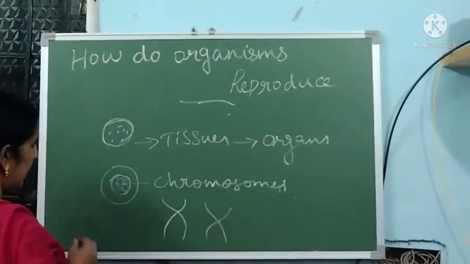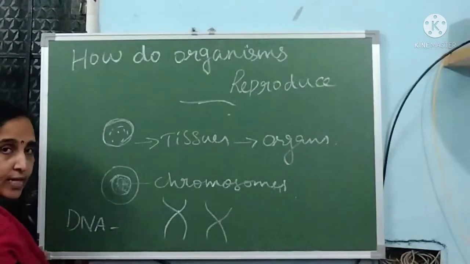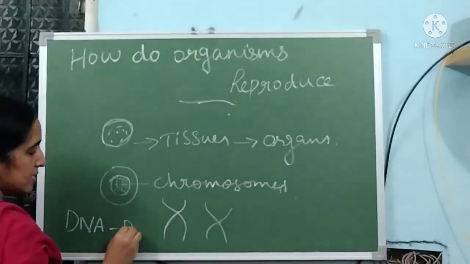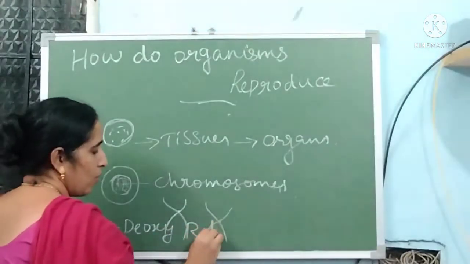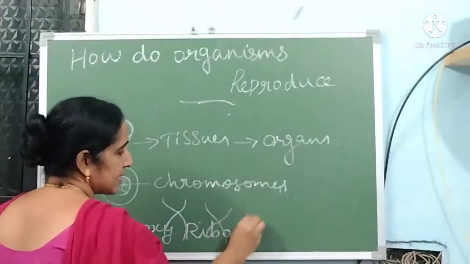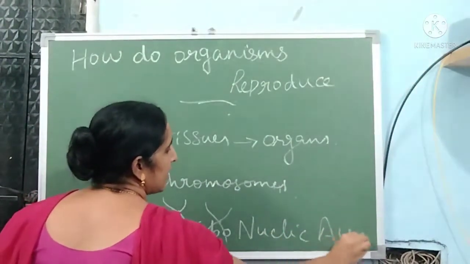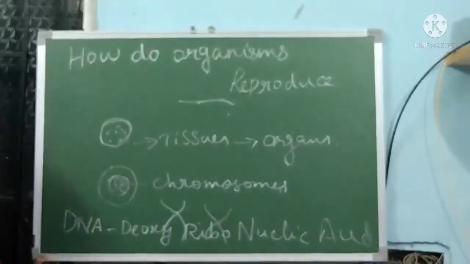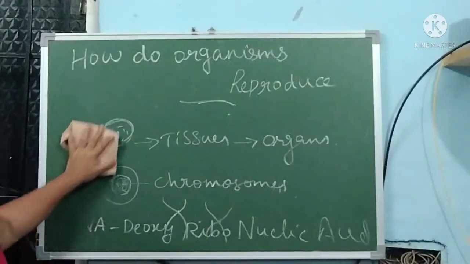Then what do you know about DNA? What is the full form of DNA? DNA is deoxyribonucleic acid. Deoxyribonucleic acid is called DNA. DNA is also present inside the chromosome. Okay.